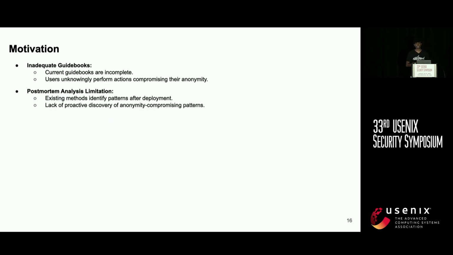Now, the question arises, is this guidebook complete? The answer is no. The guidebooks are incomplete. Users still unknowingly perform actions that compromise their anonymity. The current state of the art to identify these kinds of compromising activities is postmortem analysis. Basically, this happens right after the contract is deployed and the transactions happen, which means the damage has been done. Therefore, we require a proactive method to discover these kinds of anonymity compromising patterns before the deployment of the contract.